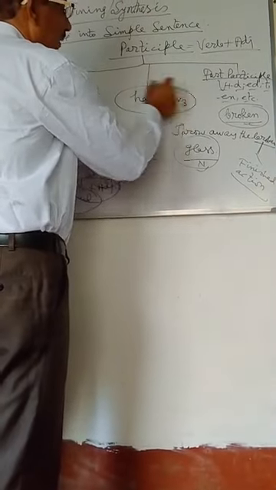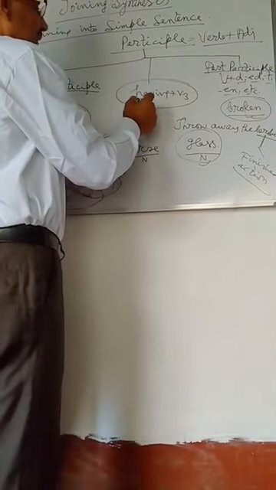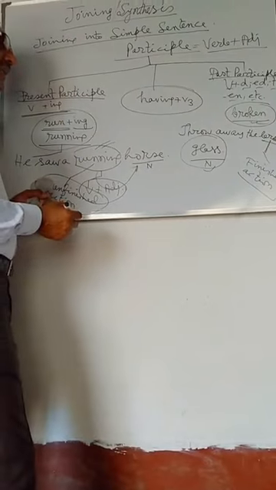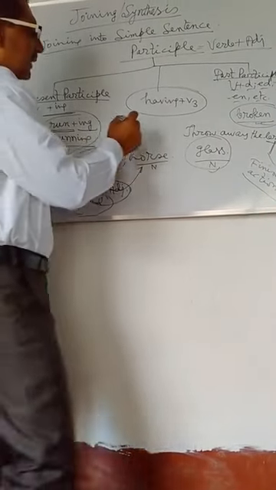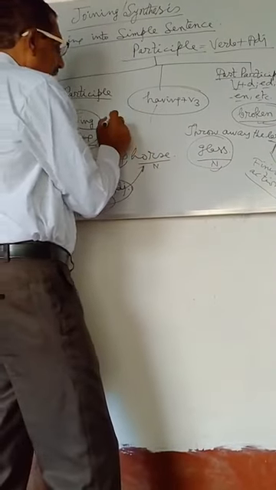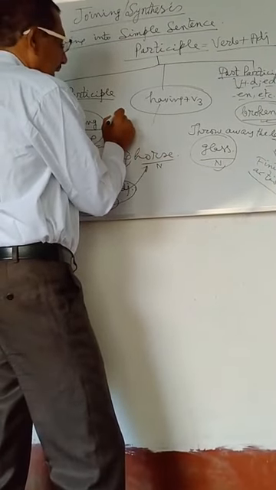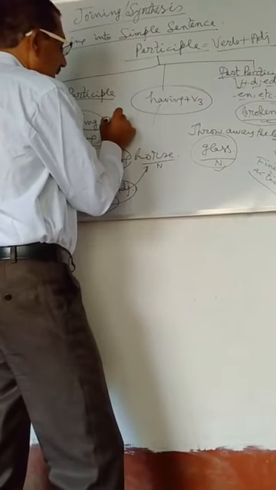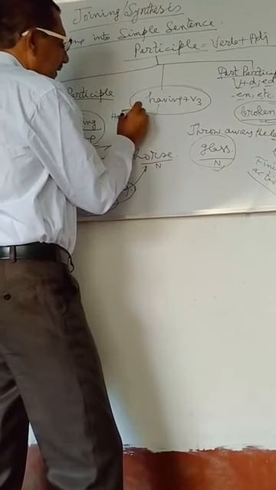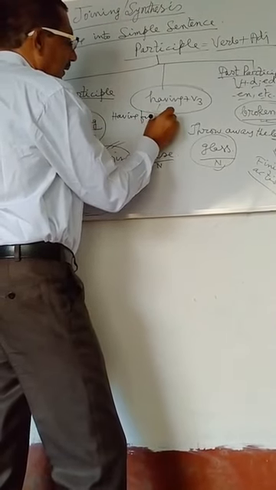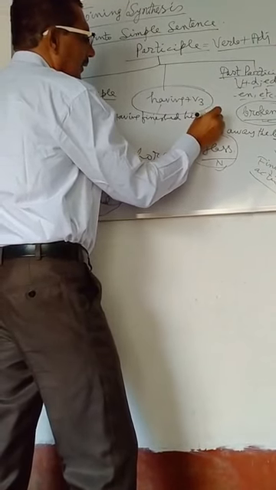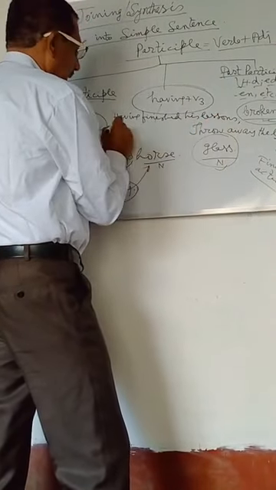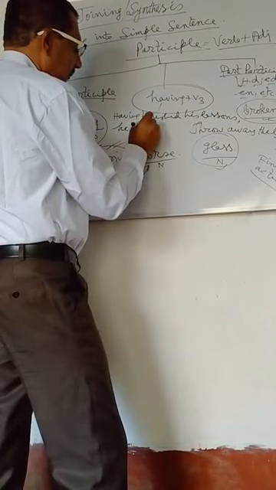Now, here having plus V3 form may also be used as a perfect participle. Here suppose in the example, having finished his lessons, he left the room.